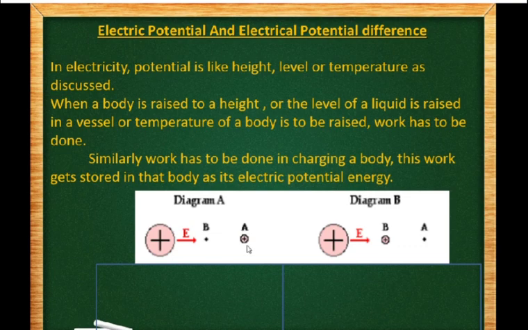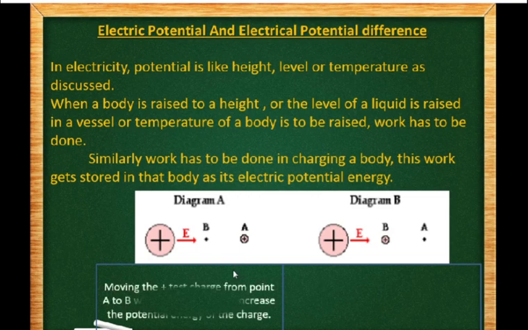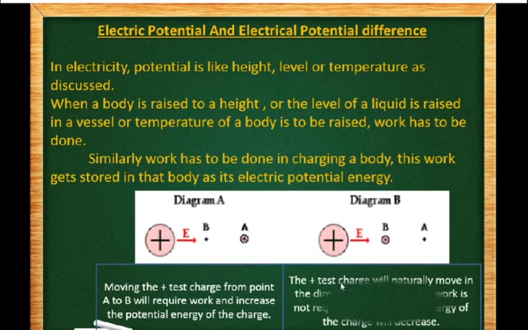When work is done, the charge will gain electrical potential energy, right? So moving the positive test charge from point A to point B will require work, and when work is done, it will increase the potential energy of the charge.